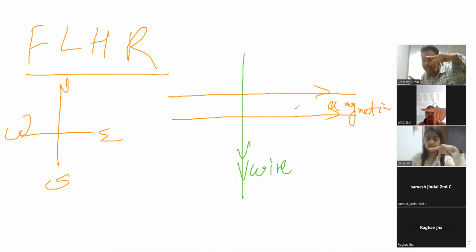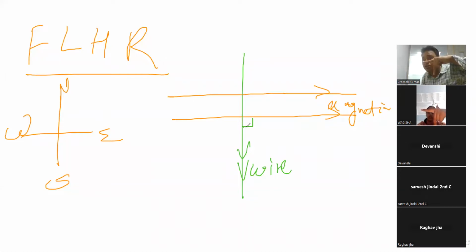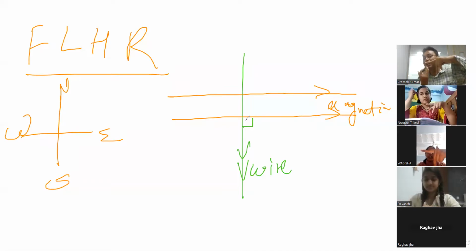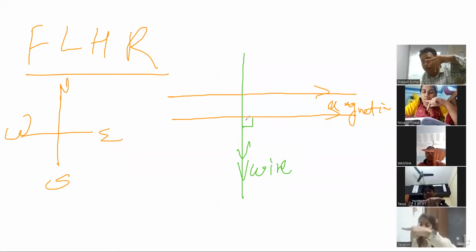This situation happens when magnetic field and the current carrying wire are perpendicular to each other. See, this is 90 degree to each other. So whenever these two are perpendicular, what happens now? See your thumb. Thumb किधर है? Towards yourself, आपकी तरफ है ना? वो जो वायर है ना, वो आपकी तरफ झटका खाकर आएगा. On the wire a force will come suddenly and the wire will come in your direction. Suddenly it will happen whenever we supply current in the wire and magnetic field is perpendicular to each other.